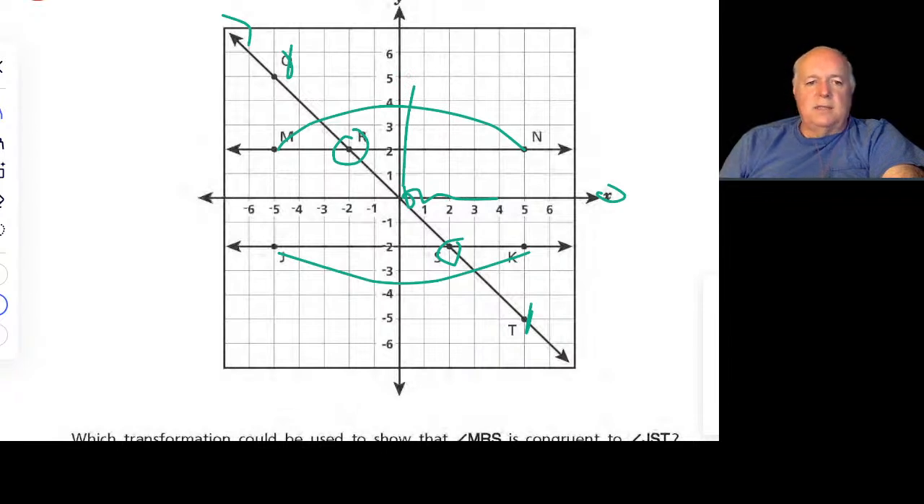And we think this line, MN and JK, look parallel. In fact, they are, because MN is 2 up, and it's a straight line going across. And JK is a straight line going across, and it's 2 below. So the equation of JK is y equals minus 2, and the equation of MN is y equals plus 2, or just y equals 2. So we don't know what they're going to ask. There's a lot going on here.